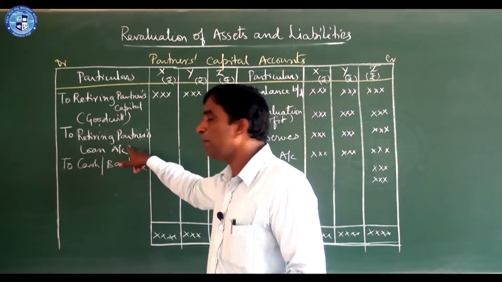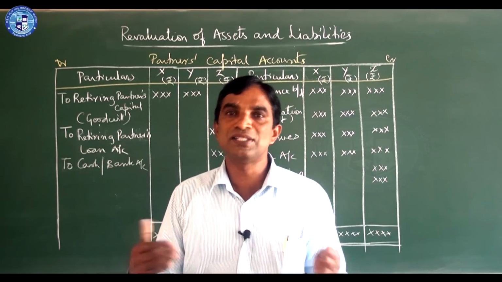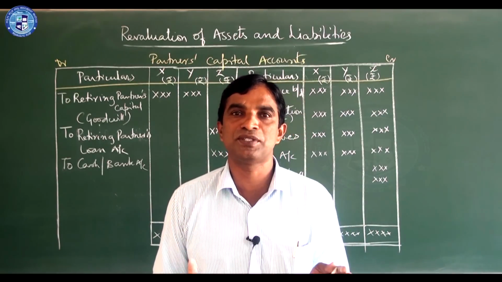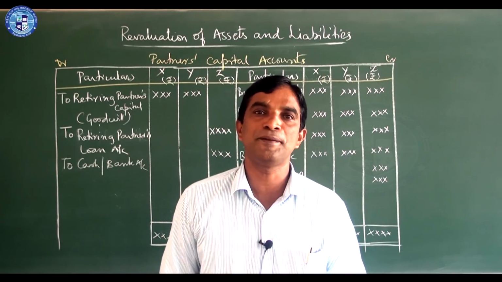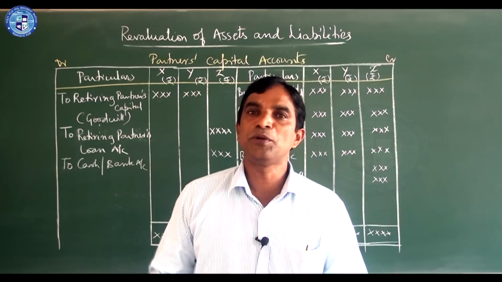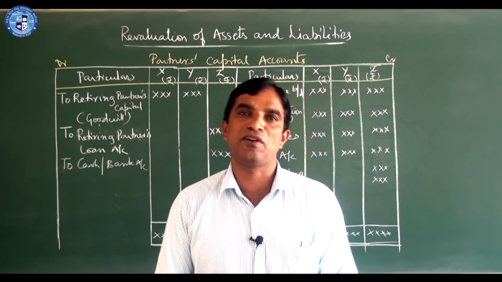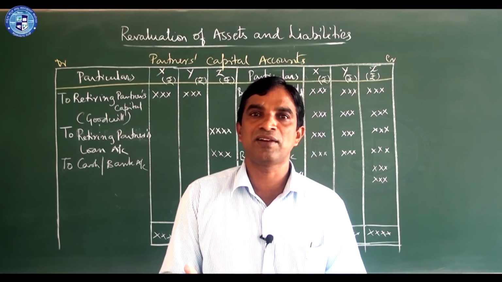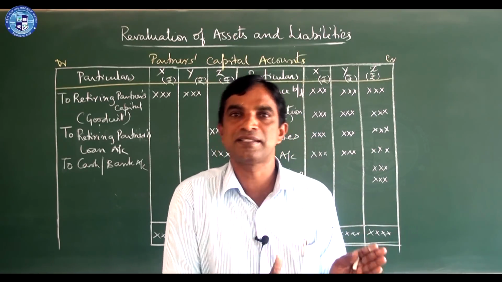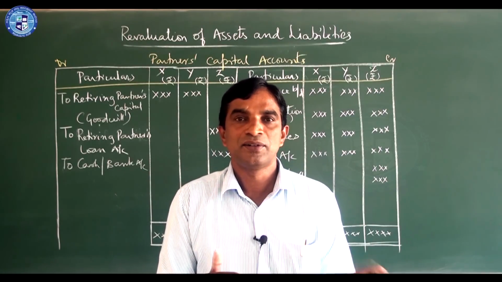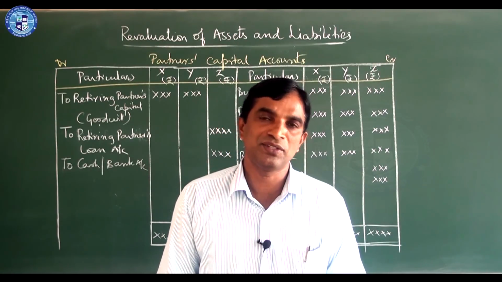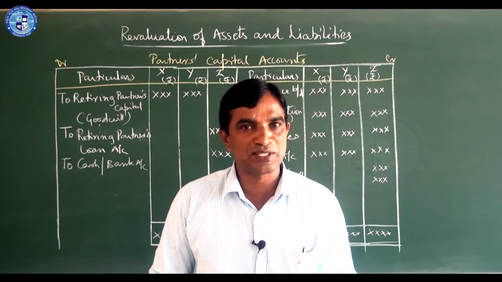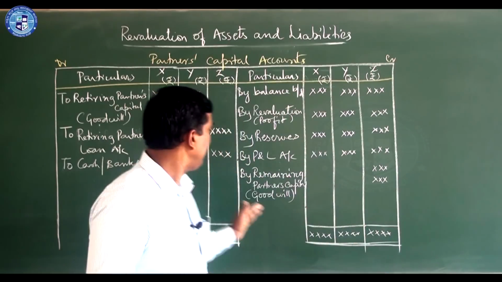Sometimes they may also follow the installment method, installments with interest. If the balance is 60,000 rupees, they may tell the retiring partner that we are going to pay you in future in equal installments with interest. At that time, interest calculation is there. The installment plus interest together we will give to him. So there may be a little more money we have to pay when we are paying in installments. Likewise, we should settle.